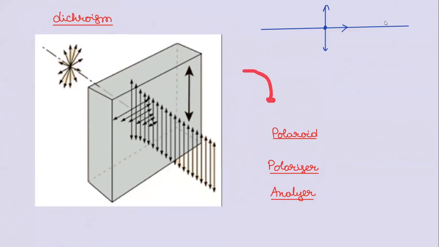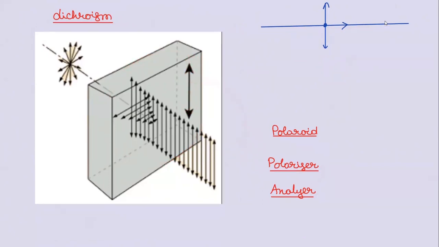When you start rotating it to 90 degrees, what happens? Tell me. Nothing comes out, because this will allow only vertical vibration. I took a copy of it and rotated by 90 degrees, it will allow only horizontal. In the incoming light ray, there is no horizontal light. So by rotating from 0 to 90, or in fact 180, you can see the light goes from maximum to 0, and 0 to maximum once again.